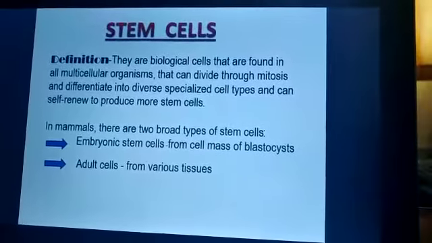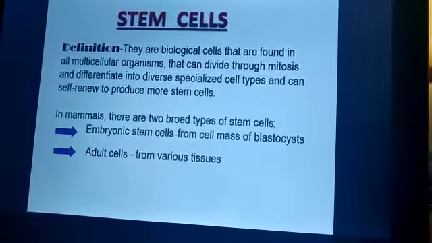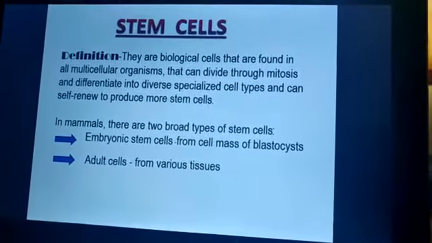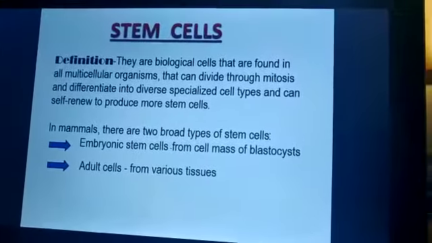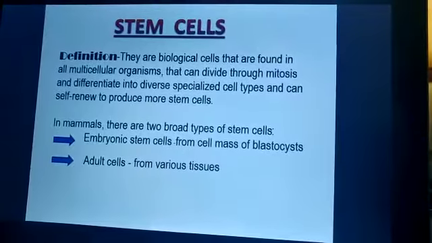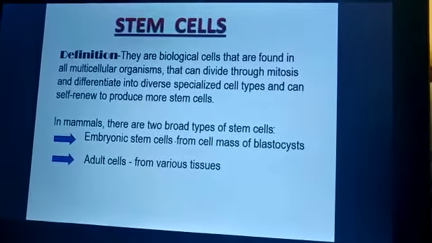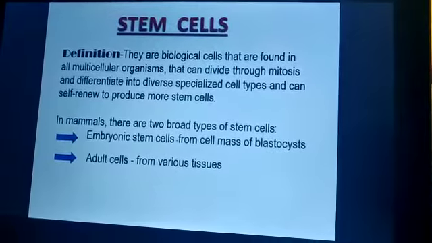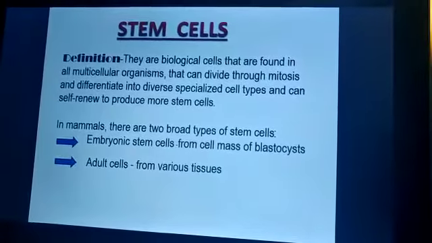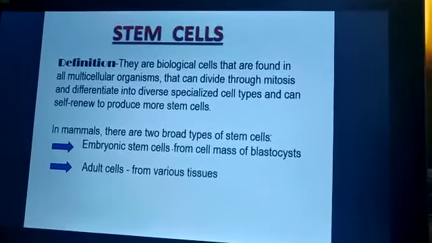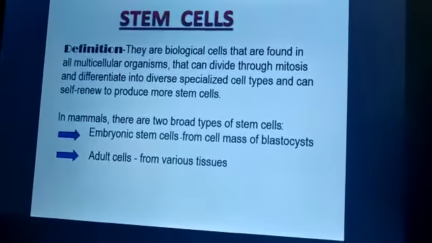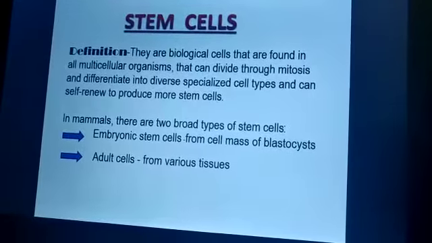What are these stem cells? All of you know the simple cells or the complex cells. The stem cells, the basic definition of this is: these are the biological cells that are found in all multicellular organisms that can divide through mitosis and differentiate into diverse specialized cell types and can self-renew to produce more stem cells. In mammals, there are two broad types of stem cells.